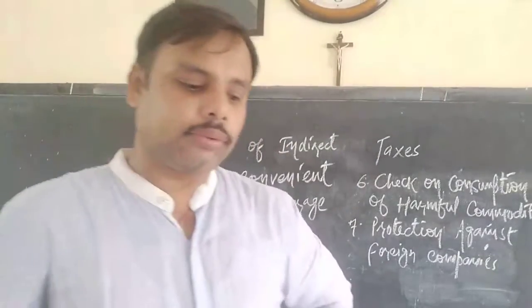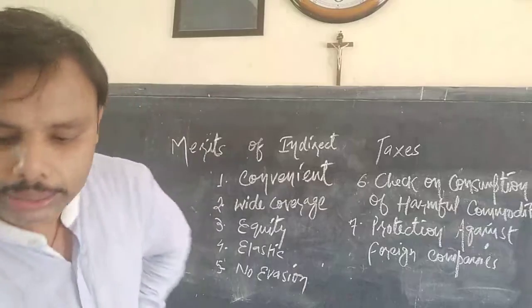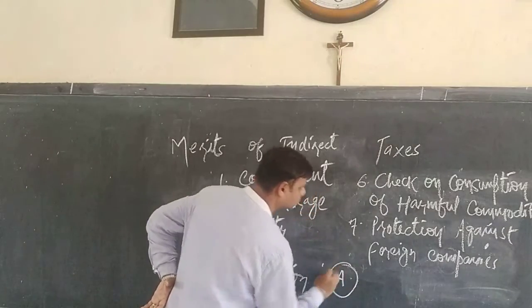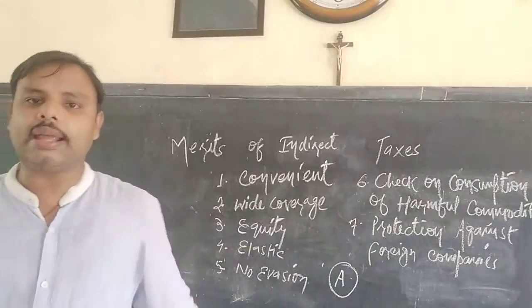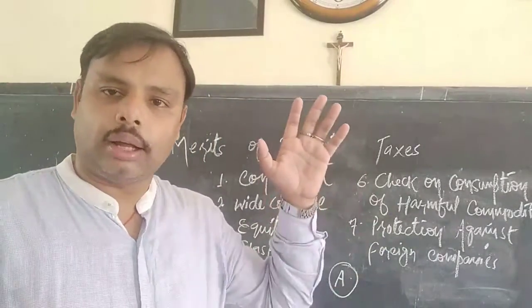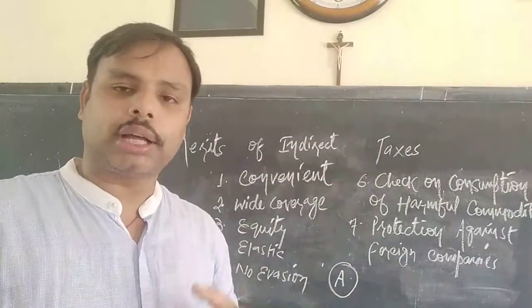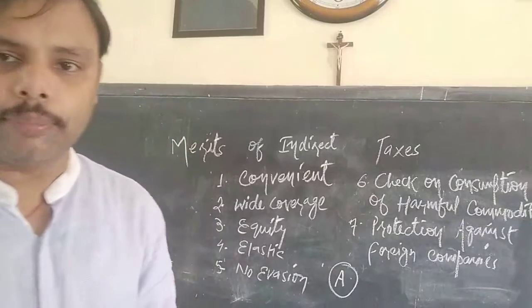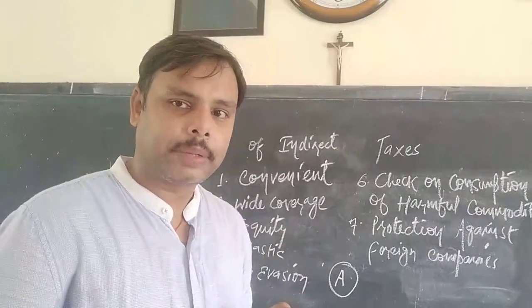Try to understand this. For example, good A is produced in both countries, let's say India and America. Both countries manufacture this good A, and good A is demanded at both places.